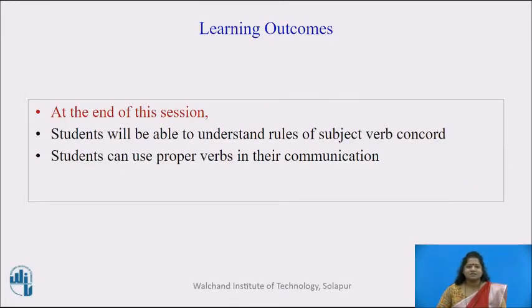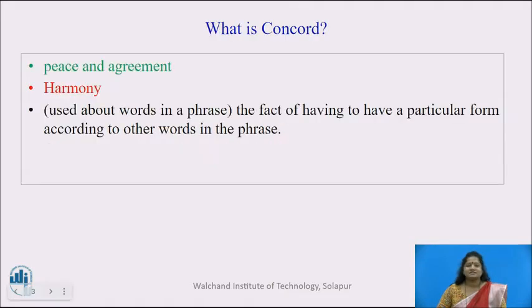The learning outcomes of this session are: at the end of this session, students will be able to understand all the rules of subject-verb concord and they can use proper verbs in their oral and written communication. Let us learn what is the meaning of concord. According to the dictionary, the word concord means peace, agreement and harmony. It is used about words in a phrase. The fact of having to have a particular form according to other words in the phrase.